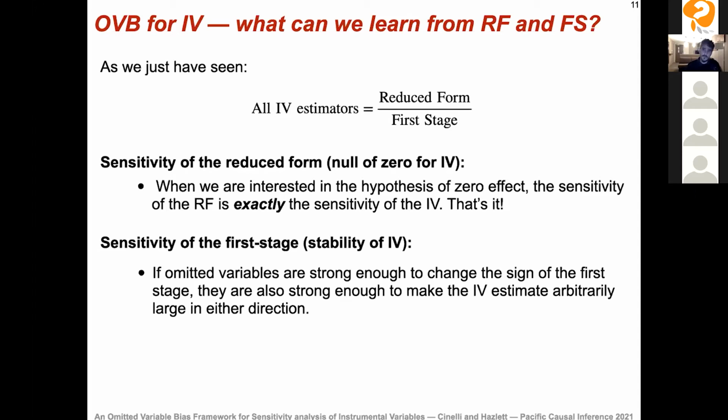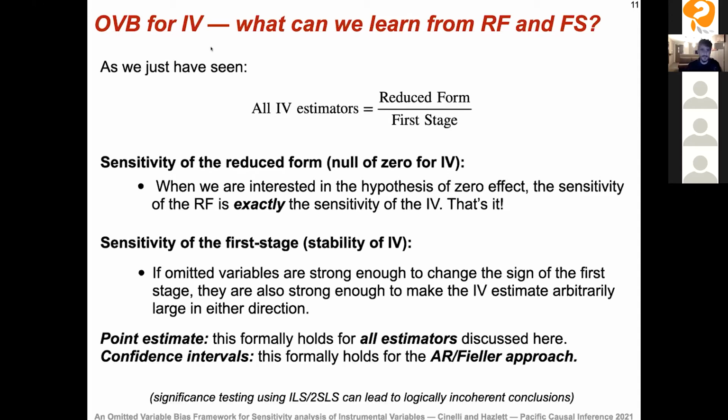So what I'm telling you here is that if there is only one thing you remember from this talk, it is that if you want to do sensitivity of the zero null hypothesis, you can just do sensitivity on your reduced form. And what I'm telling you right now about the sensitivity of the IV, for the point estimate, holds for all estimators we have discussed here, all four estimators. And for the confidence interval, this formally holds for the Anderson-Rubin Fieller approach. These are the two lessons that we draw.